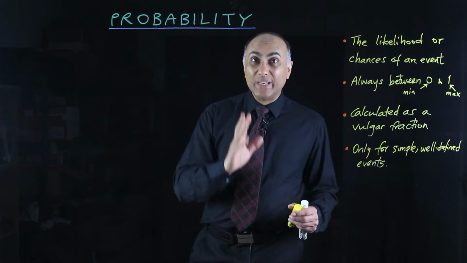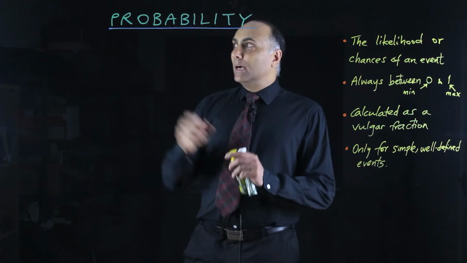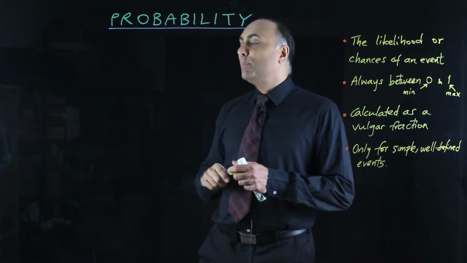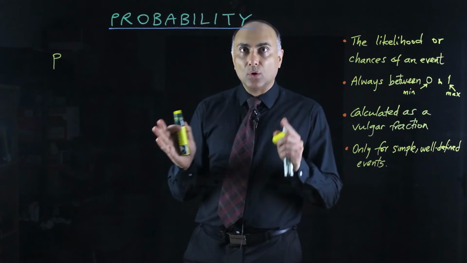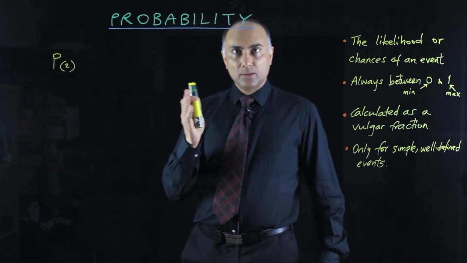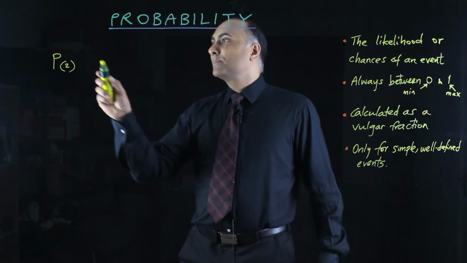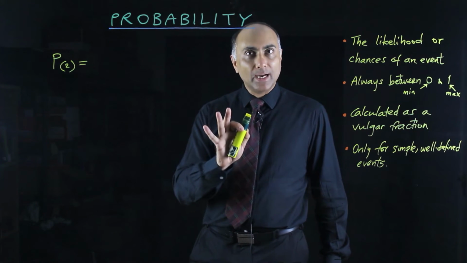Now let's see how we actually do it. Let's take the situation of a die. A die has 6 faces. Now supposing we wish to work out the probability that when you roll this die, it lands on a 2. So the probability of it landing on 2 or 2 dots. We would work it out as a vulgar fraction. Probabilities are worked out as vulgar fractions.